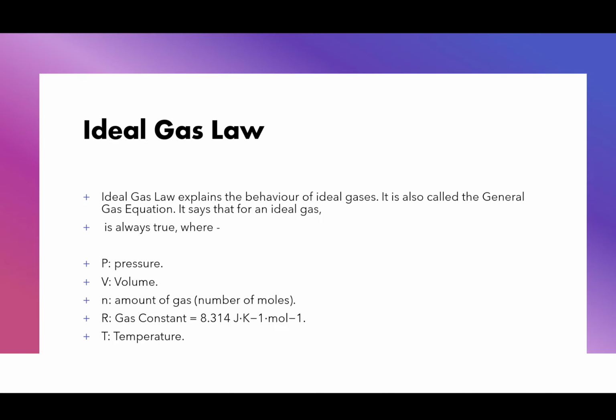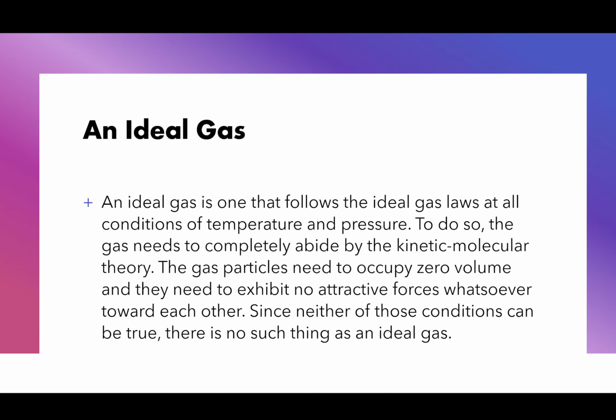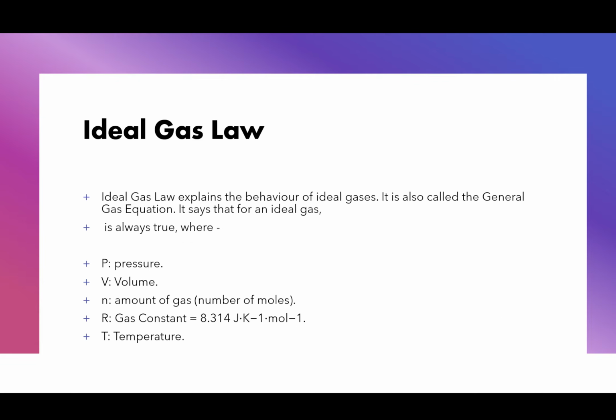Now for the ideal gas law, which is stated here. Ideal gases are gases that follow the ideal gas law, which explains their behavior. It is called the general gas equation, where P is pressure, V is volume, n is the number of moles, R is the universal gas constant, and T is temperature in Kelvin specifically.